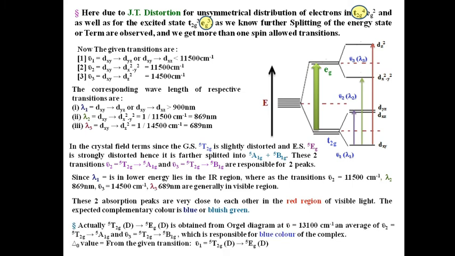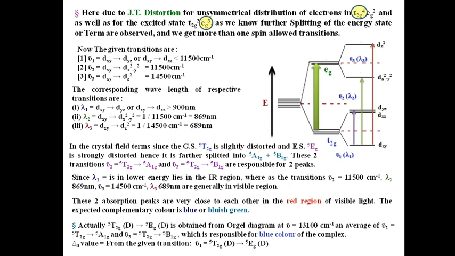Actually, the 5T2g to 5Eg transition is obtained from the Orgel diagram at ν̄ 13,100 cm⁻¹, an average of ν2, which is 5T2g to 5A1g, and ν3, which is 5T2g to 5B1g transition, which is responsible for the dark blue color of the complex.